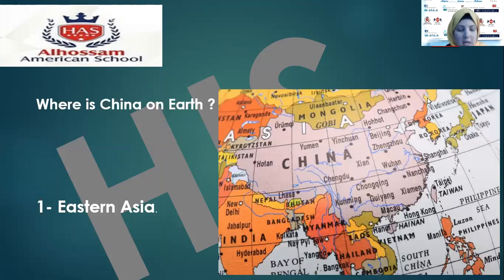Here comes the question: where is China on earth? As you see here, China is in the east of Asia. China has some landforms, some places that are found in the southwest, in the north and northwest.